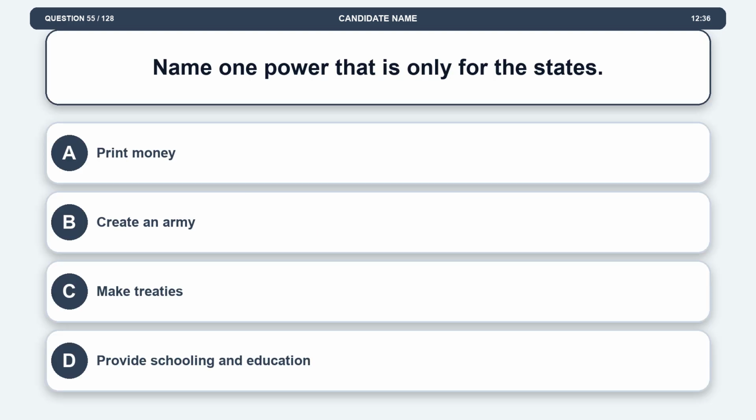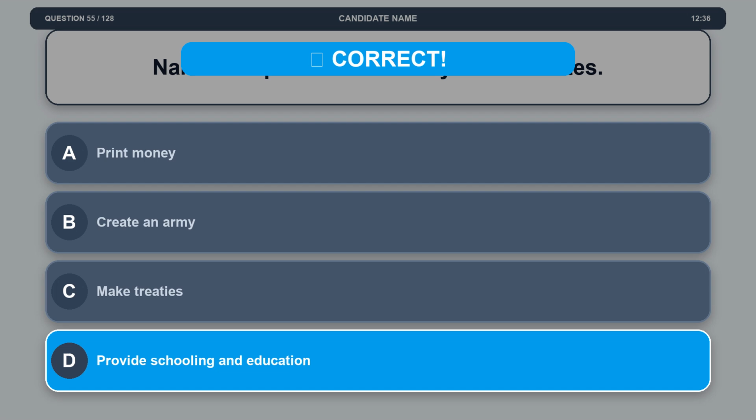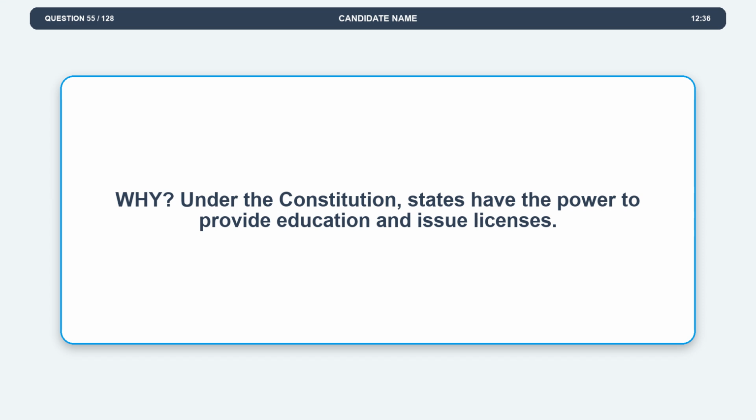Question 55. Name one power that is only for the states. Option A, print money. Option B, create an army. Option C, make treaties. Option D, provide schooling and education. The correct answer is option D, provide schooling and education. Explanation: under the Constitution, states have the power to provide education and issue licenses.